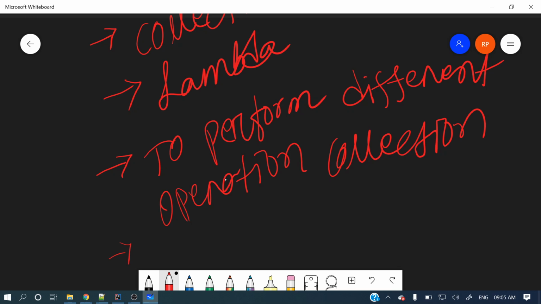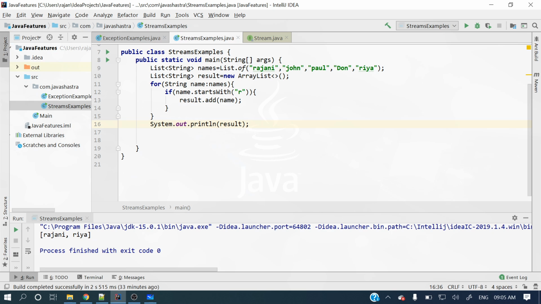Let me give you a quick example of what kind of operations we can perform, so you get some basic idea. Then we'll go into other details about streams. I already have IntelliJ IDEA open.